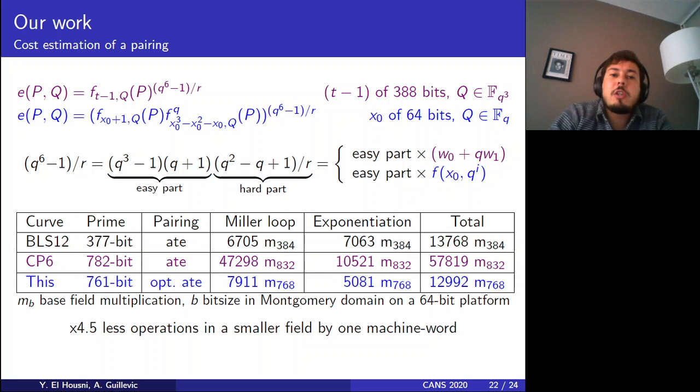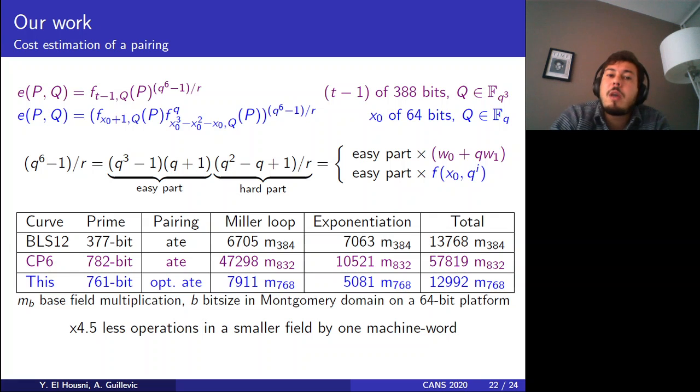For the implementation side, all the operations are faster on our curve, but since we focused our presentation on the verification side of a ZK-SNARK proof, we will be focusing on the pairing when it comes to implementation. In violet is the ate pairing in the CP6 curve case, and in blue is the optimal ate pairing in our case. A pairing is basically two operations, a Miller loop and a final exponentiation.